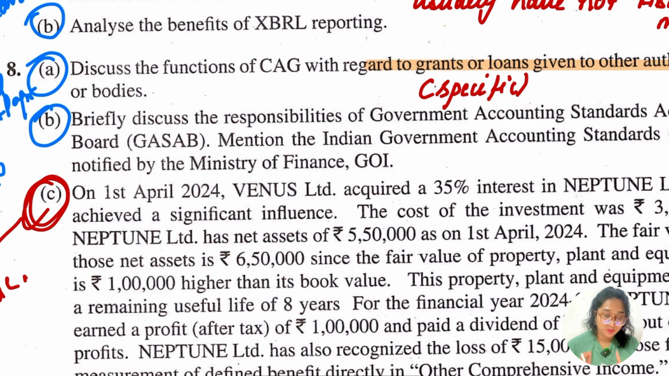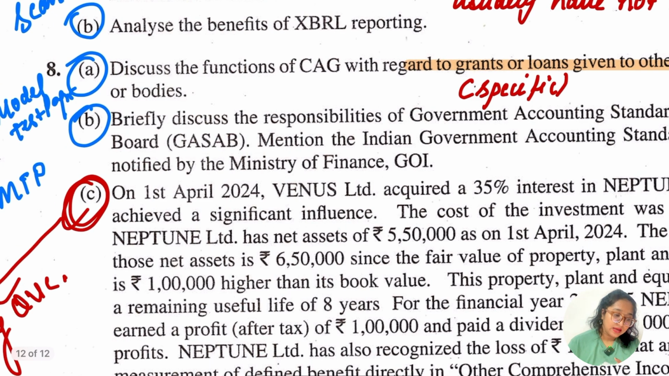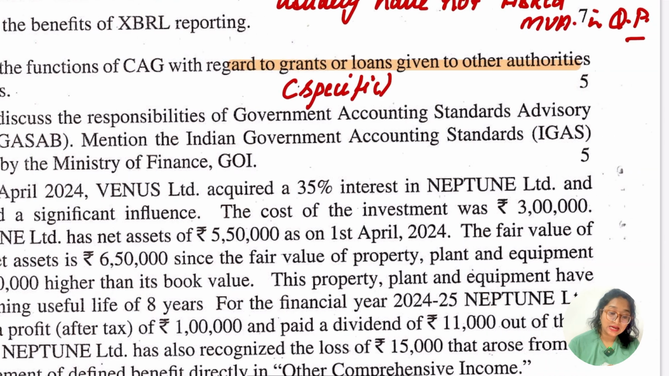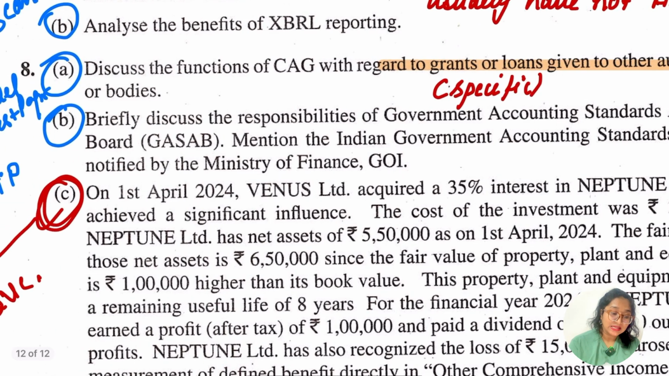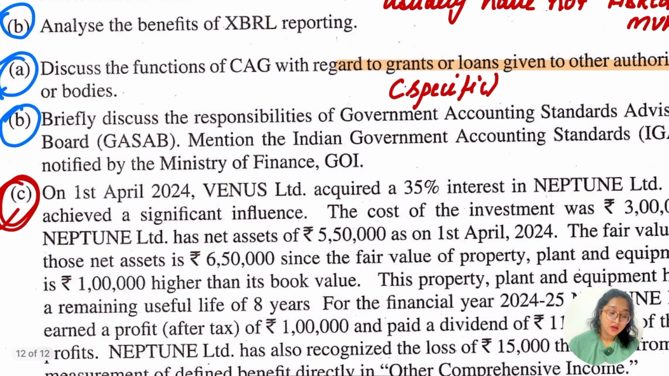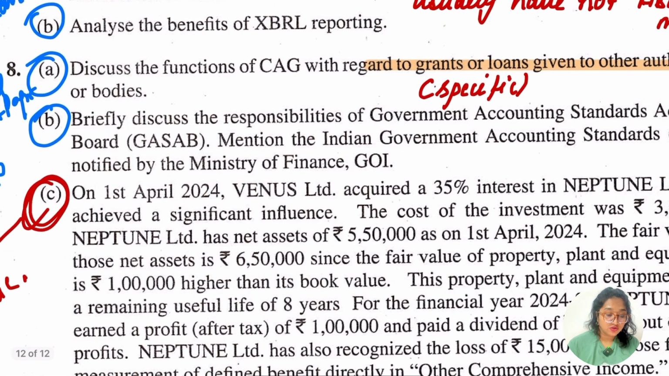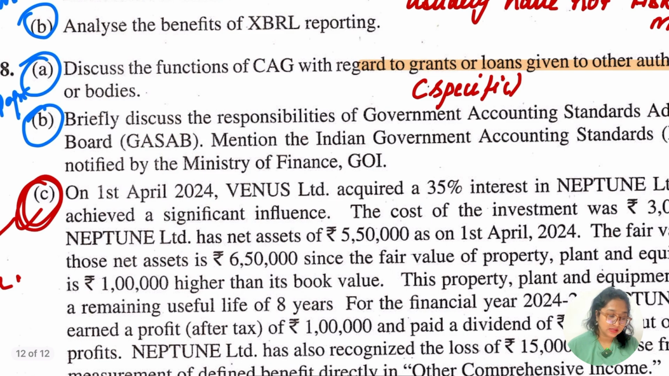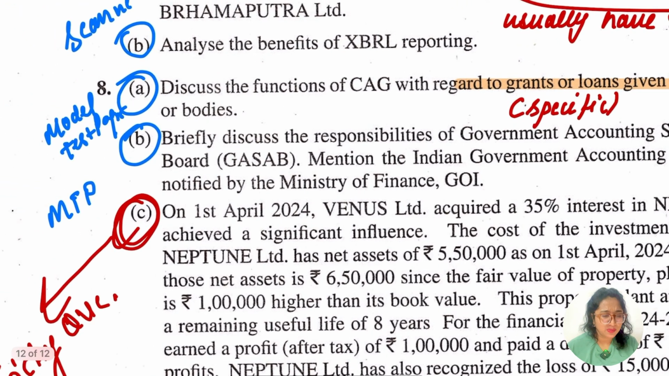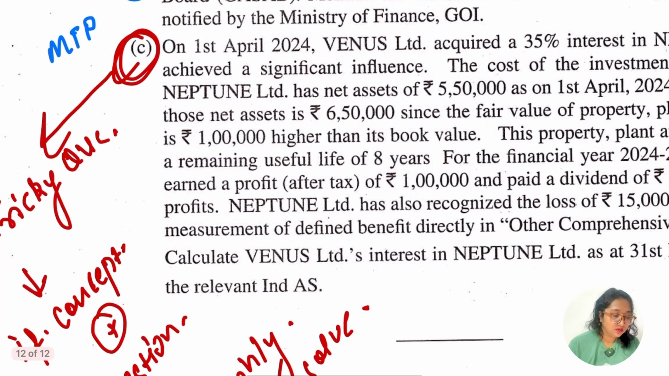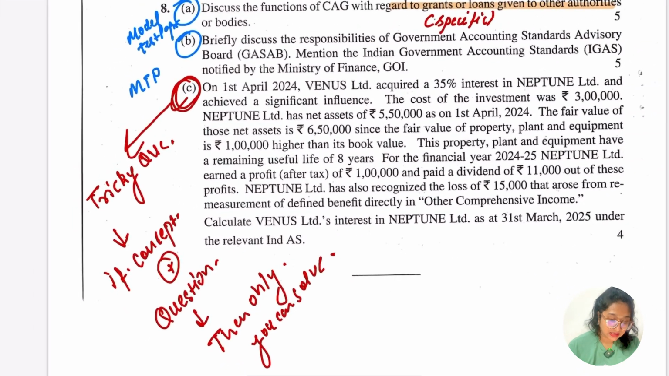If you don't know, मैं अभी भी बोल रही हूँ, go with the scanner guys. Theory ऐसे हो जाएगा आपके लिए, ठीक है. Okay, and then again the 8 का B is also easy. Discuss the responsibility of the Government Accounting Standard Advisory Board, GASAB. Mention the Indian accounting standards notified by the Ministry of Finance, GOI, ठीक है. So this is again can be seen in MTP, similar कुछ ऐसा ही है. Okay, now let me tell you the last one, the 8th का C part.